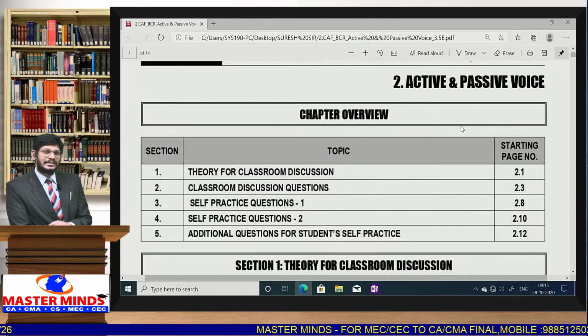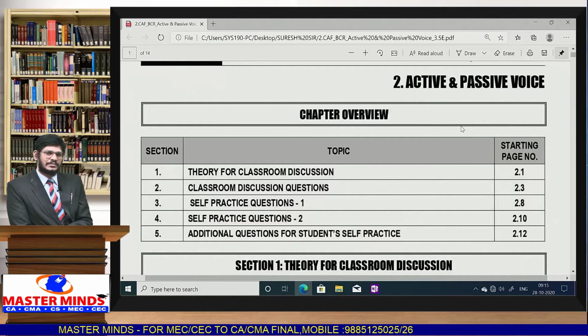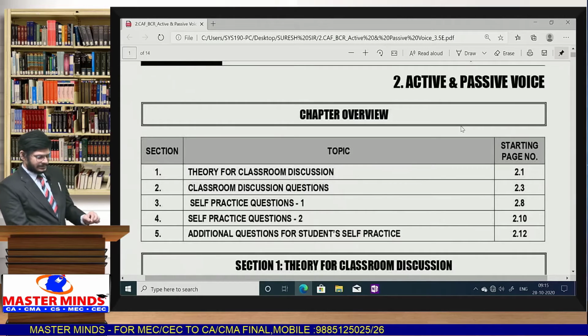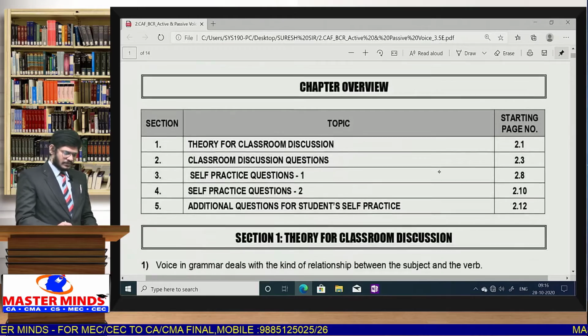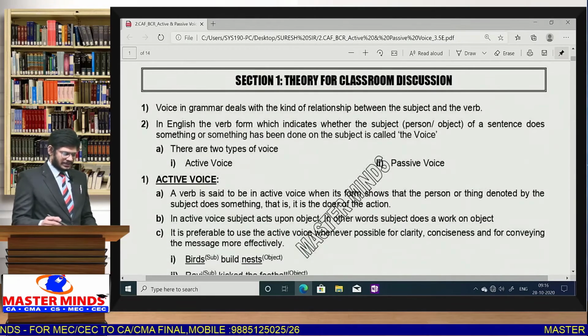Next, there is scope that they give you a passive voice sentence and ask you to write the active voice. There are no multiple choice questions, you have to write on your own. So straight away you have to write the answer on your own. This is how the questions are expected from this active voice and passive voice. Now let us start this topic. Here the theory part is there.